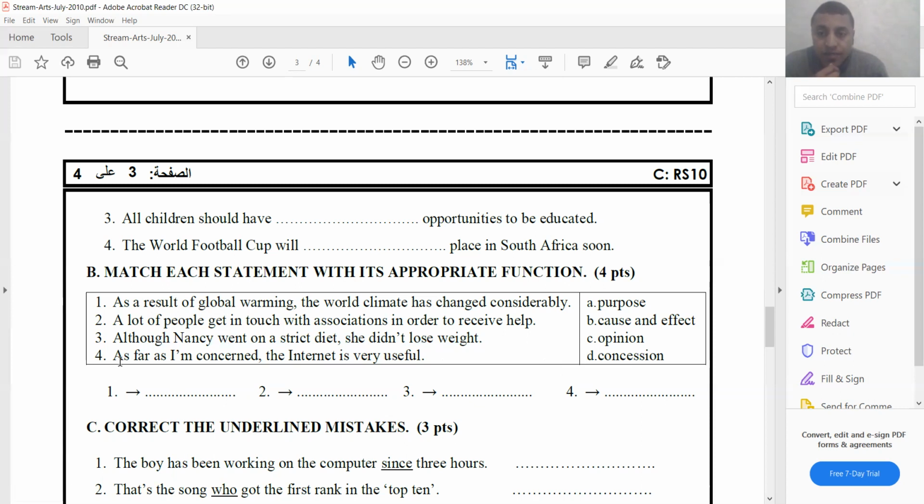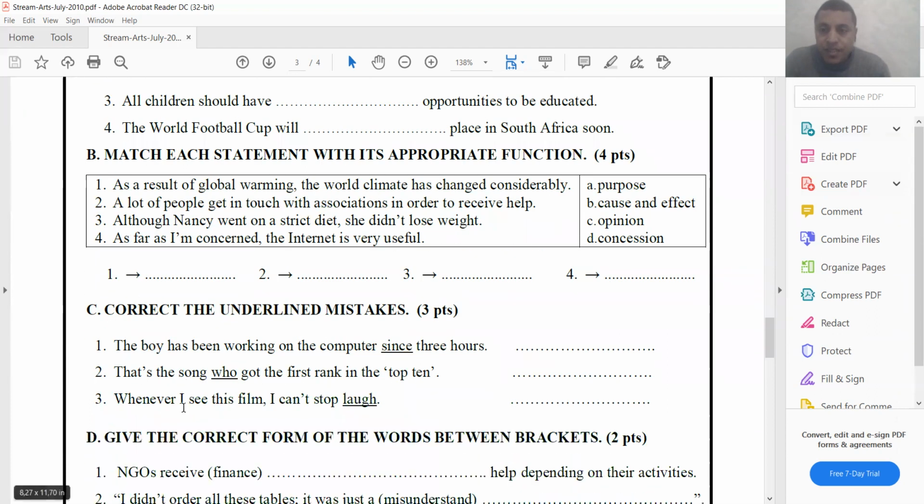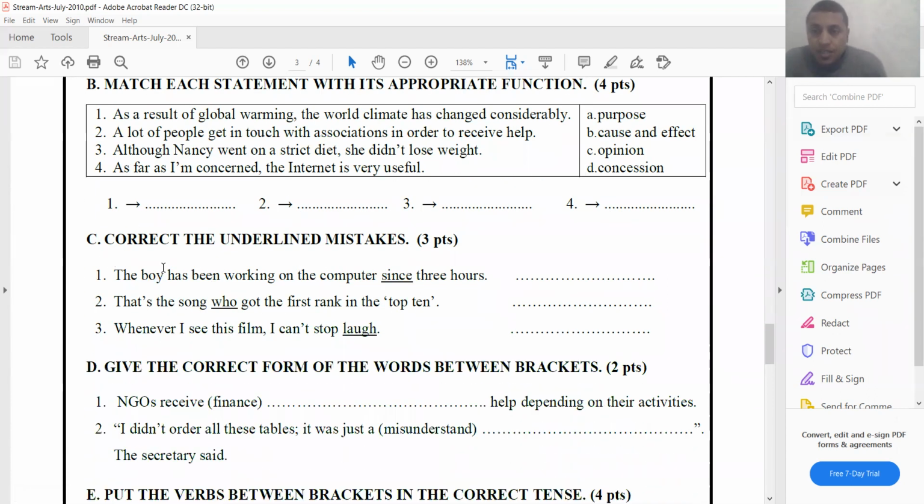Number 4, as far as I'm concerned, the internet is very useful. Have a look at this expression. As far as I'm concerned. This expression, we use it to express, of course, opinion. As far as I'm concerned. Okay? For me. So it means for me, in my view, in my point of view. Okay? It expresses opinion. Exercise C now. Correct the underlined mistakes.